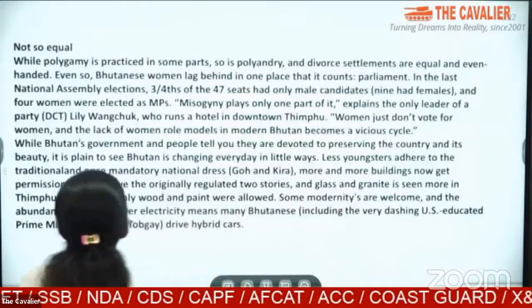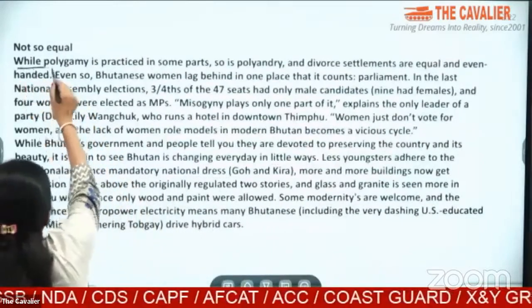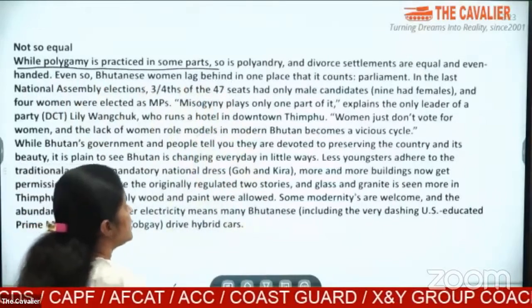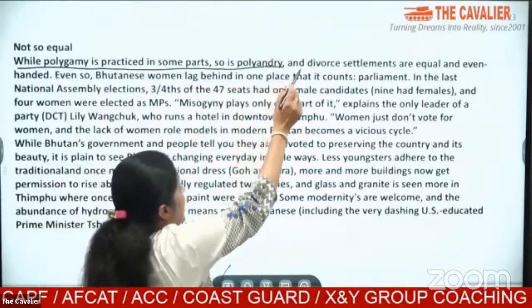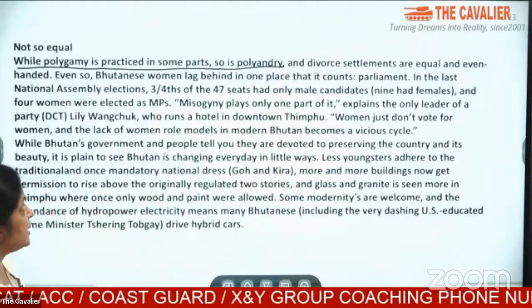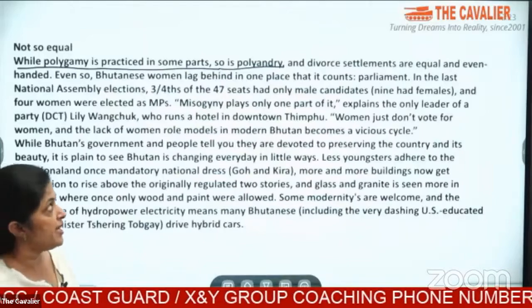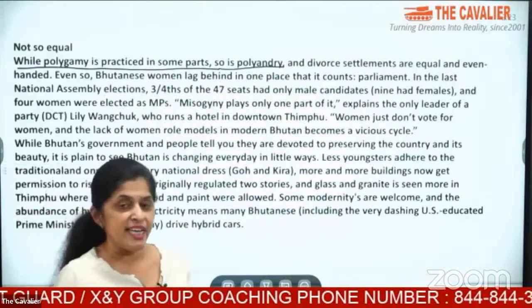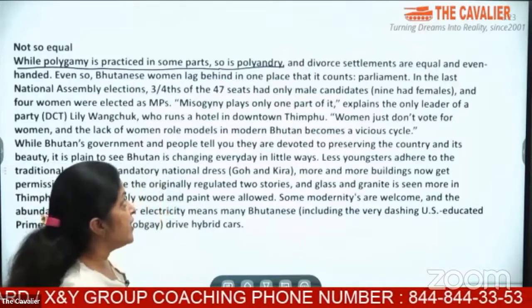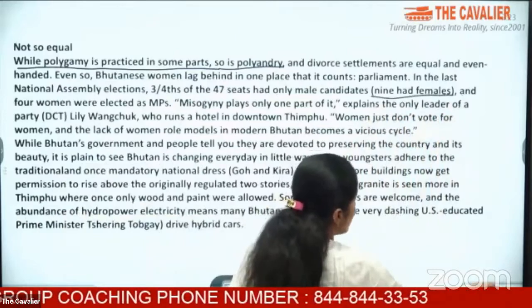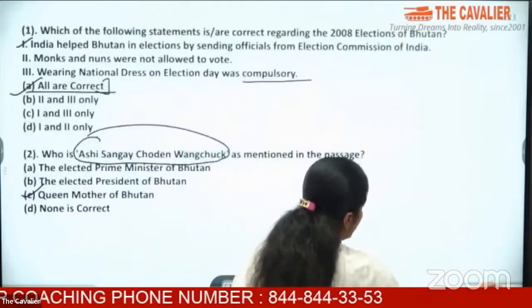Now here, the not so equal, while polygamy is practiced in some parts, so is polyandry. And divorce settlements are equal and even-handed. Even Bhutanese women lag behind in one place that counts, Parliament. It does not mean that they were not there. Only 9 had females. So we get the answer that we are looking for.